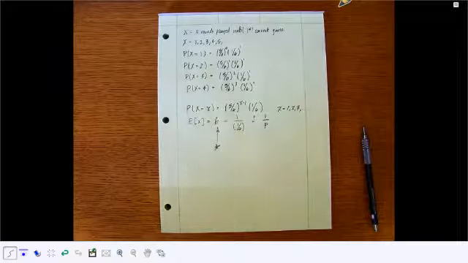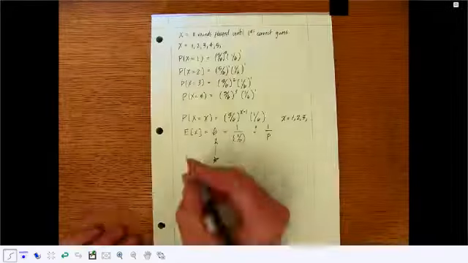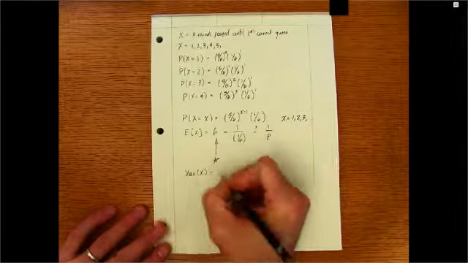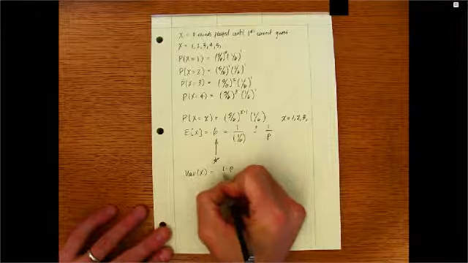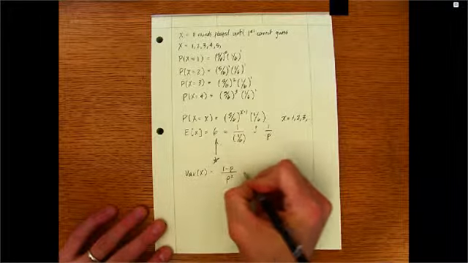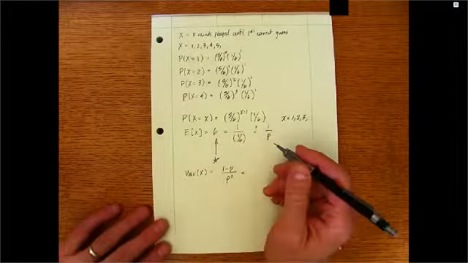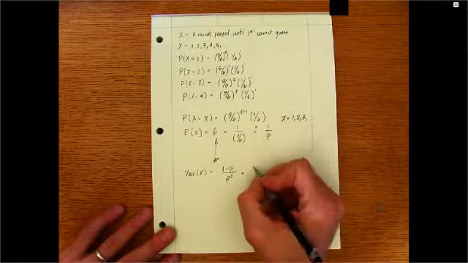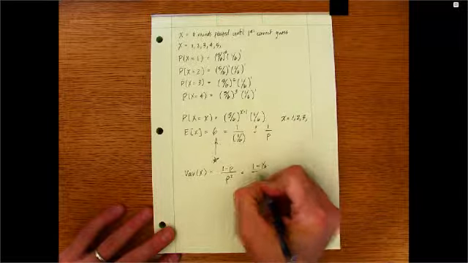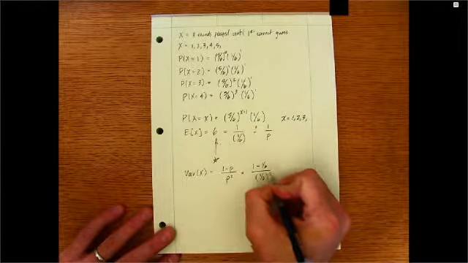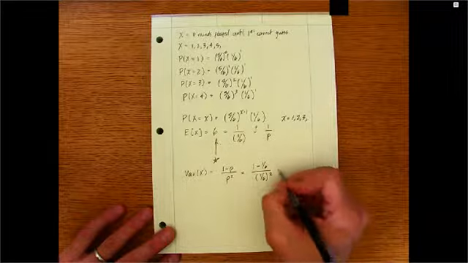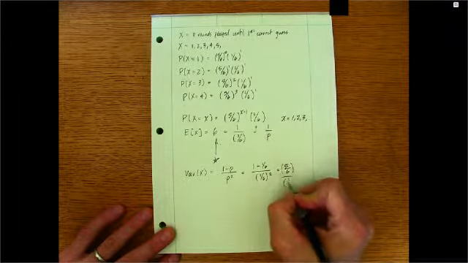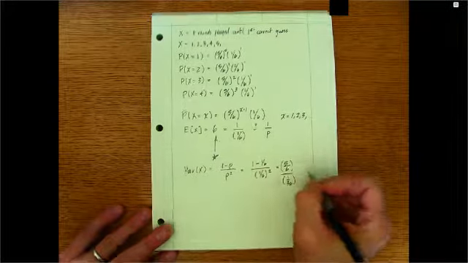problem at hand. So what would the variance of x here be, and what would that tell us? So the variance of x, we're told, is 1 minus p all over p squared. So p in this case is a probability of success. That's 1/6. So 1 minus 1/6 all over 1/6 squared. And let's see, so that's 5/6 on top all over 1/36 on bottom.